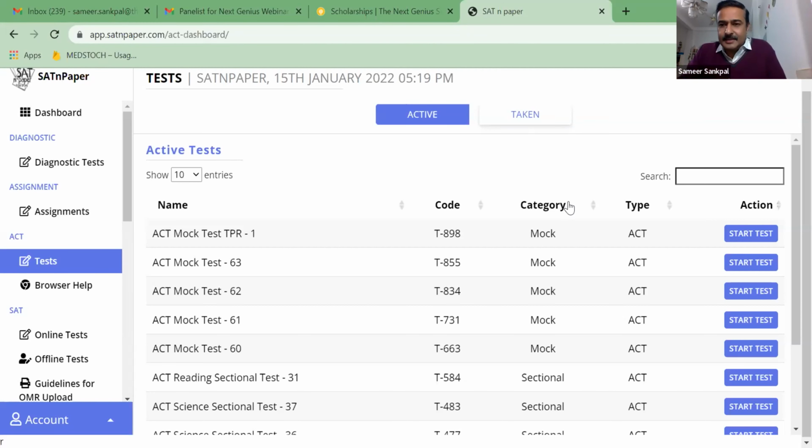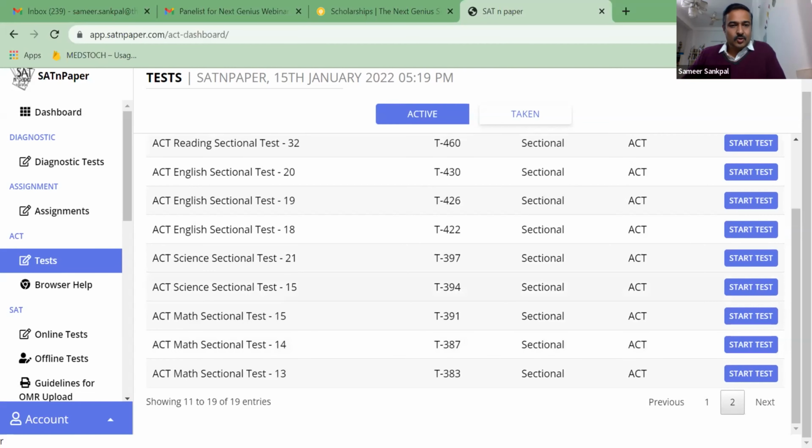So I'm starting a test. This is a live test, taken from an actual SAT. We'll be solving some of the passages from there, and that way we'll understand how things could be taken care of. I'm starting with a sectional test.